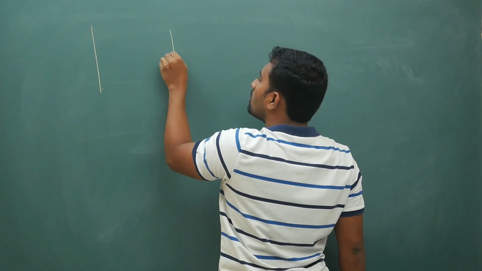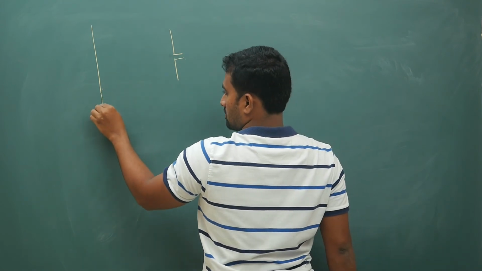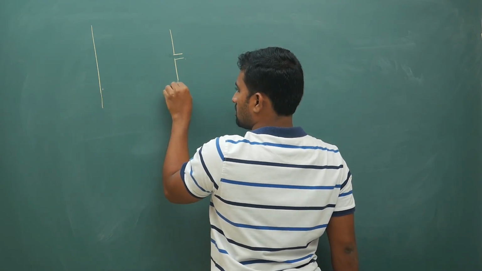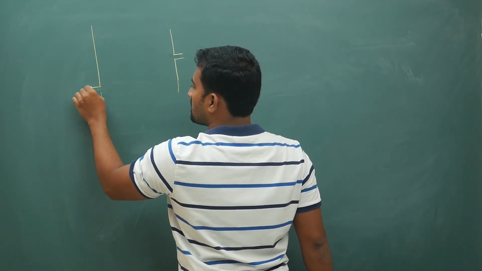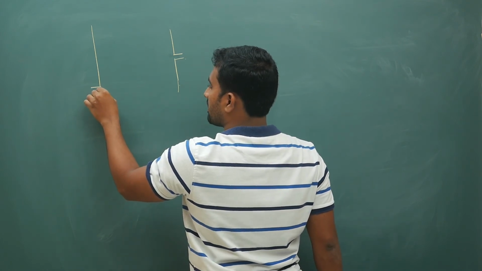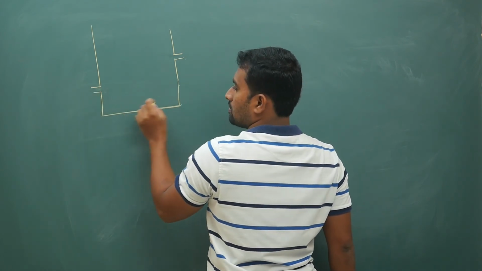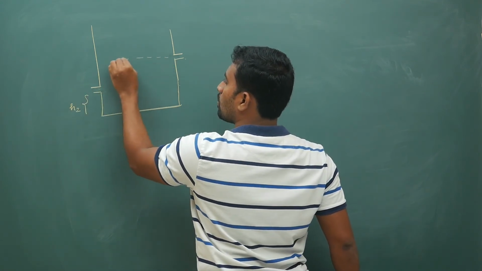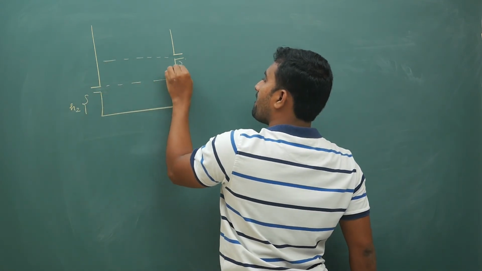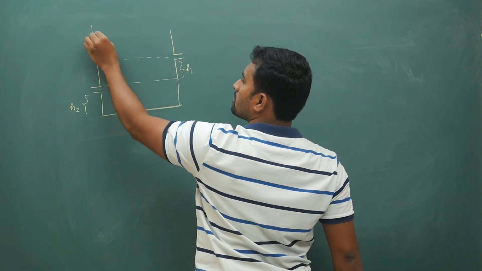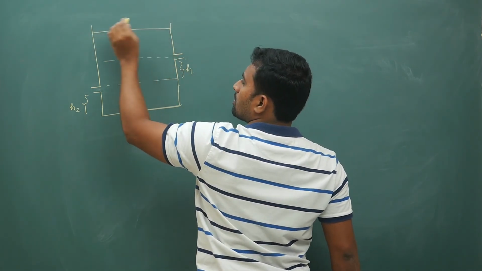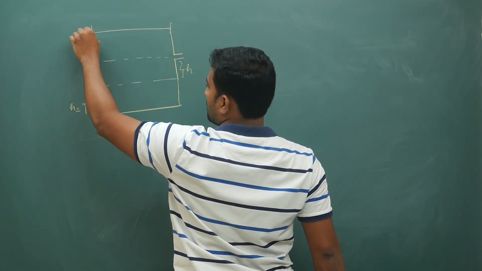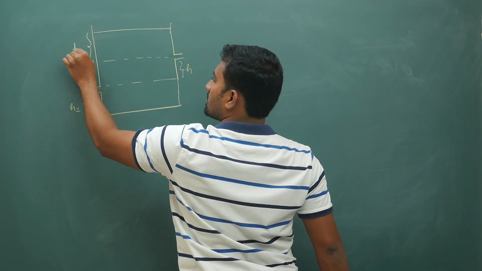There are two holes. One hole is towards left, the other hole is towards right. This hole is at height h2. This part is H. Container, liquid is there. This part is H1.